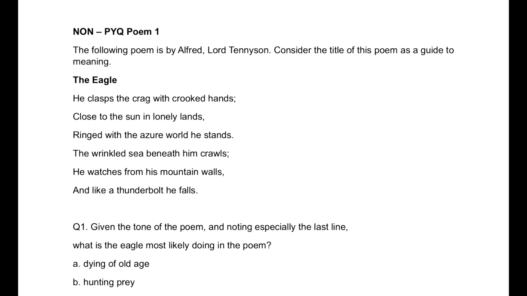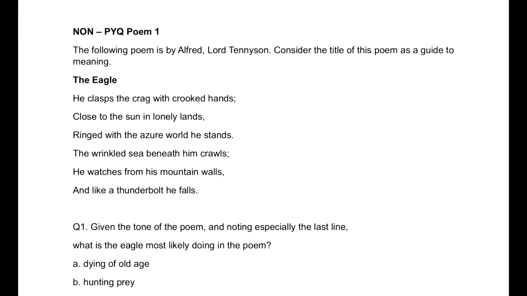Always remember this one thing: if you understand what a person is trying to judge you upon by asking a question, you will always be able to answer it better. If you don't know what they want to ask you or what the real intent behind it is, it's very difficult to manage. Here we're going to learn this trick: what is the poet saying, what is the speaker saying. Understanding this is like cracking the entire paper. So let's get started.